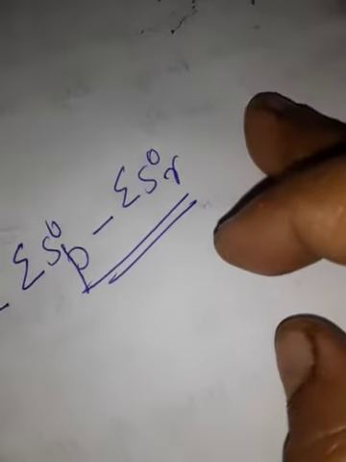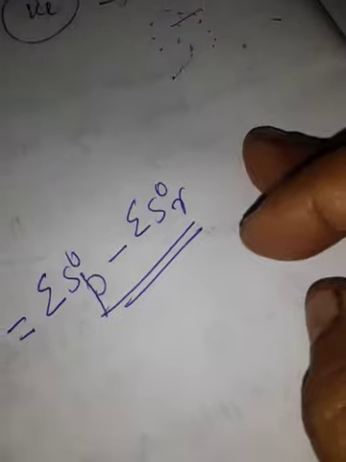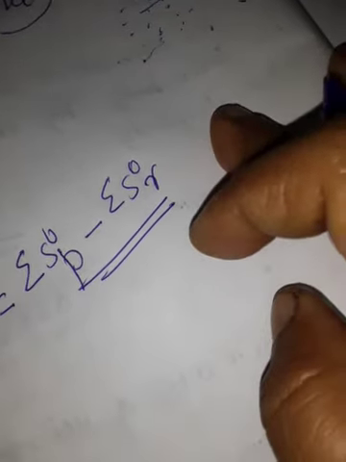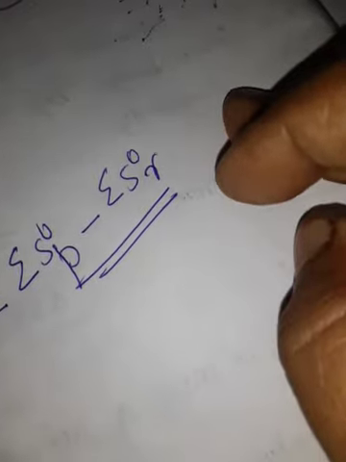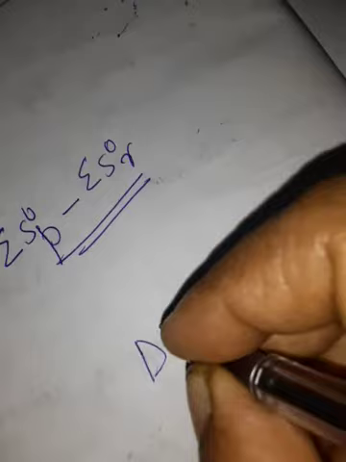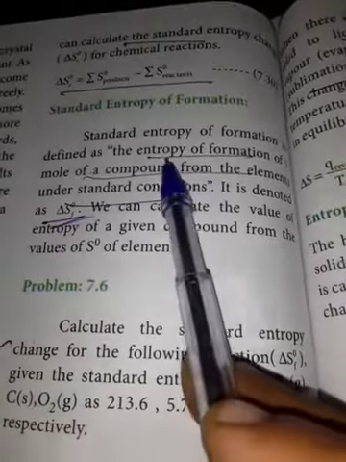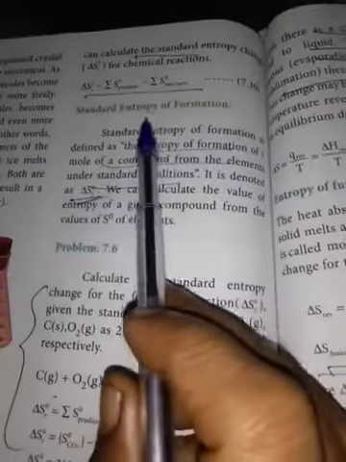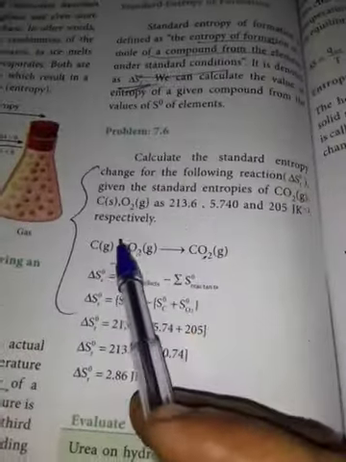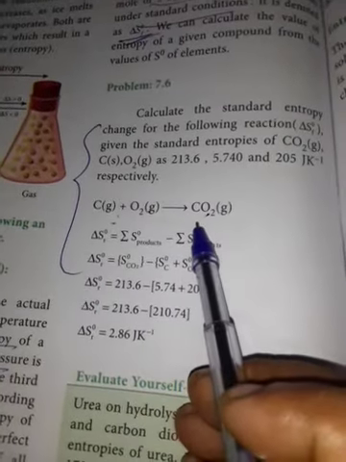Standard entropy of formation. Formation means formation of a compound from elements. That is, the entropy of formation of 1 mole of a compound from the elements under standard conditions. That is delta S naught F. It is given in the book. So based upon this, take the problem: carbon plus oxygen giving carbon dioxide.